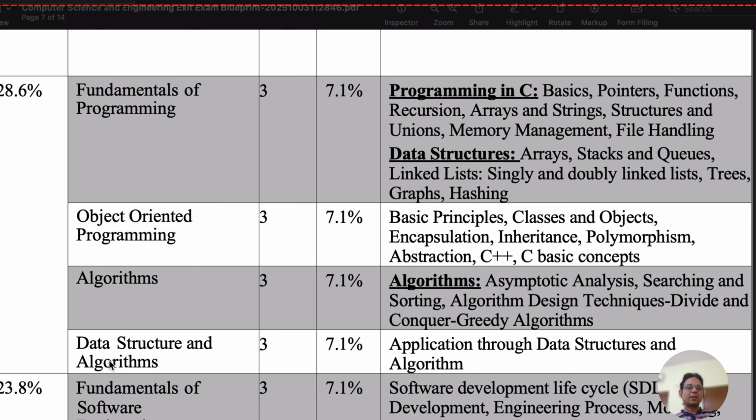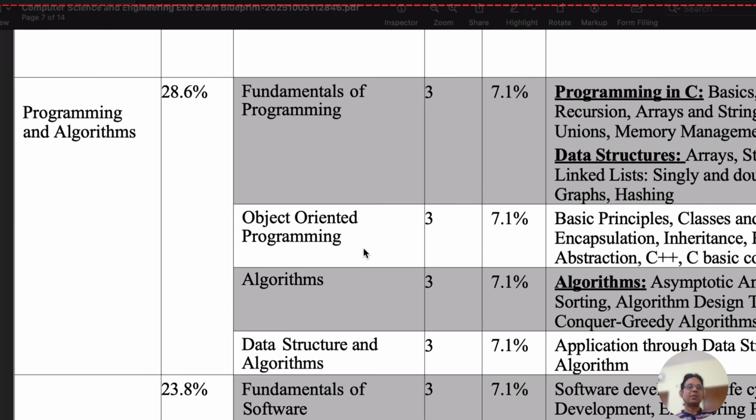For data structures and algorithms, application of data structures and algorithms is the content that will be coming into the exit examinations. So here we can see from the first theme, 28% share means around 27 questions out of 100 questions can come into the exit examinations, and there are four courses belonging to this category.